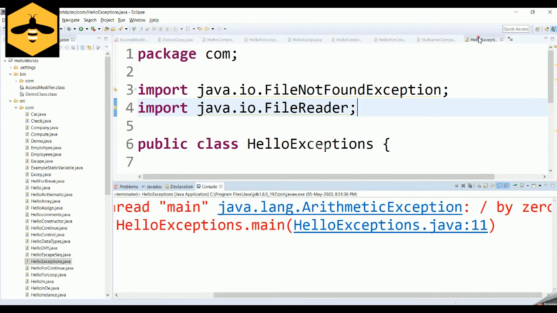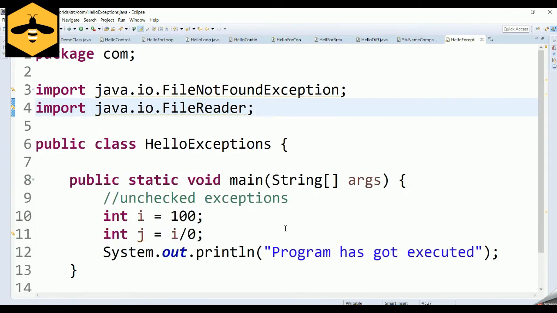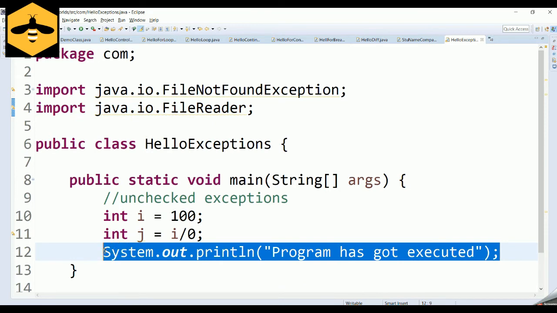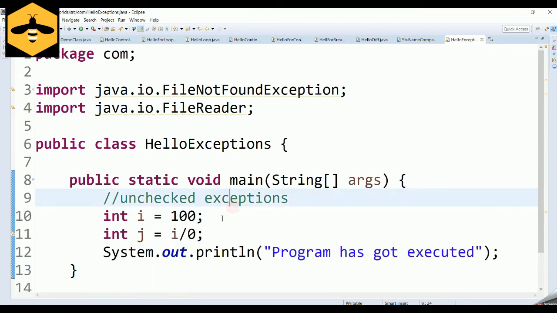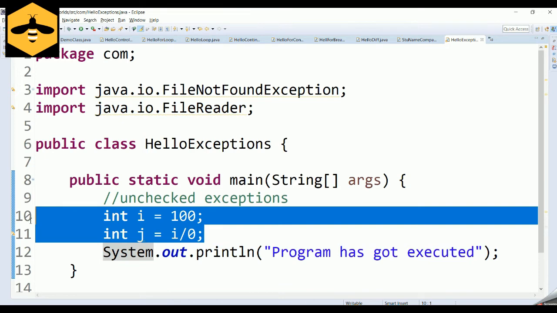This is what I told you in the beginning: exceptions are unwanted events that interrupt the normal flow of a program. Even though this statement has nothing to do with the exception, the exception happened in the previous line. So even though the exception happened at line number 11, line number 12 will not get executed, and it will terminate the code then and there and throw the exception. This is the impact if exceptions are not handled properly in your code.